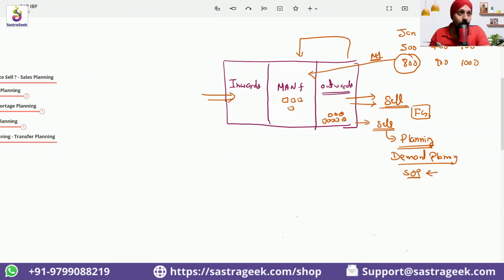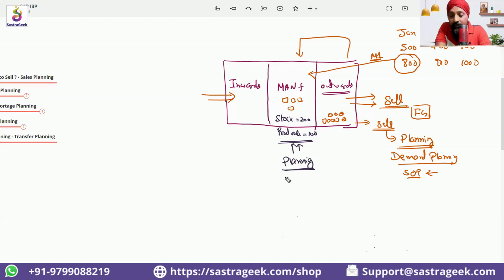Okay. So once sales and operations planning tells us, bhaiya, we need 800 to sell, it does not mean 800 to produce. Might be there would already be stock I have. Stock of 200 I already have. Maybe I already have my production order planned for 100. So I need to match this. How much of the stock is already there? How much is the demand? How much of the production order is there? Again, another kind of planning would be required here.